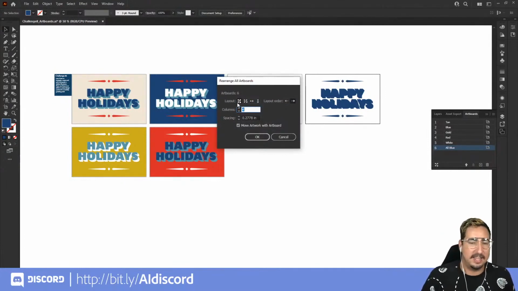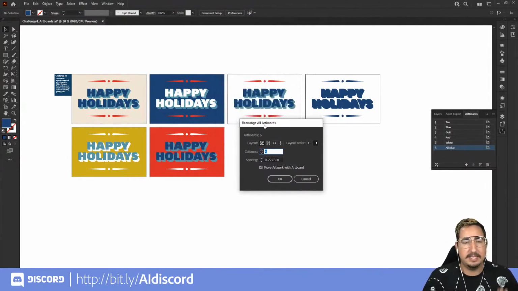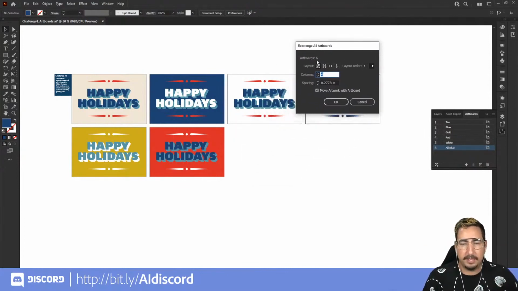It is giving us left to right, up to down. We can lay out all in one row. And so the columns are how many different columns, right, verticals, we want. And right now we have it flowing so that it's 1, 2 on the left, right, left, right, left, right. I want this to be in 2 columns because I want it to have 2 large columns with 3 in each. And from there, the spacing is going to be the space between these. Now, I'm going to set that at 0.5 just to be safe.